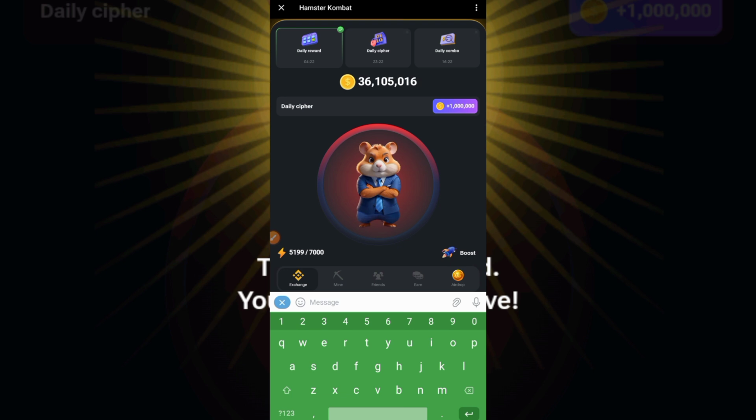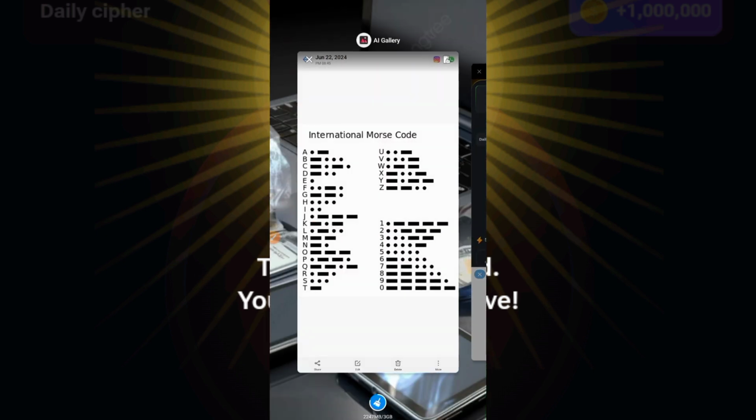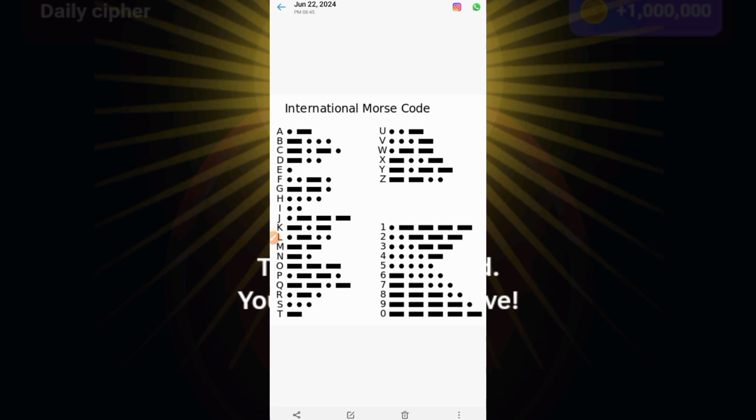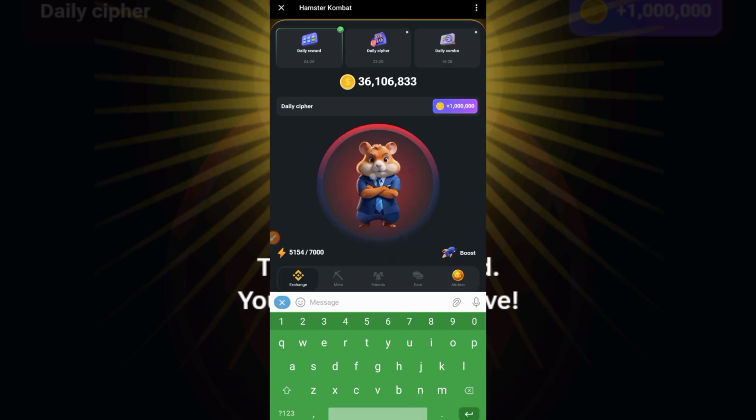I've failed. So let me try starting all over quickly. So F is 1, 2, 3, 1. So 1, 2, 3, so that's O. So you're going to enter M: 1, 2. And another 1, 2, 3.